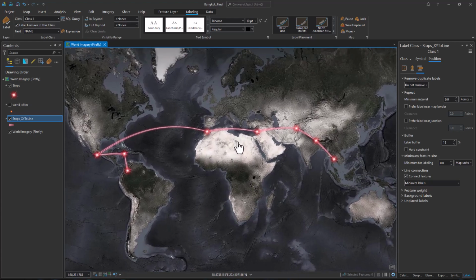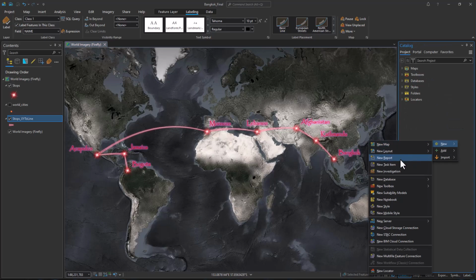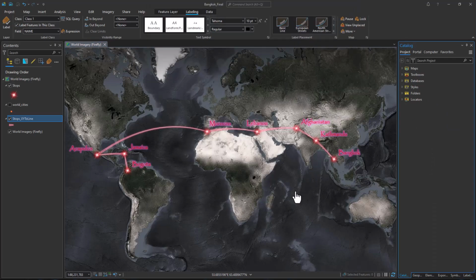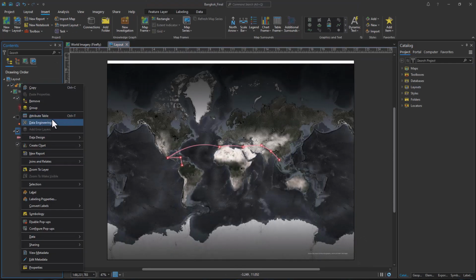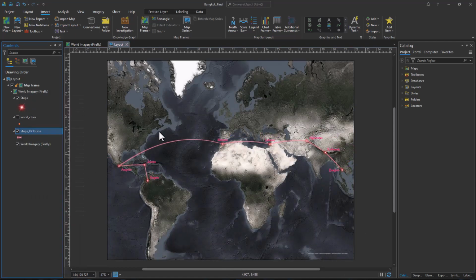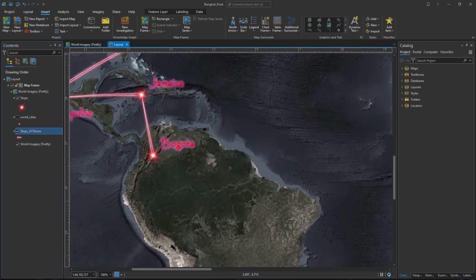Okay. So always save periodically, of course, and now we can add a new layout. Not like 17 by 22. It's a good size, not too big to hang on the wall, not too small not to see your detail. There it is. And if we zoom to our lines layer, we get the maximum scale so we can see what we're doing. And there we go, looking good so far.